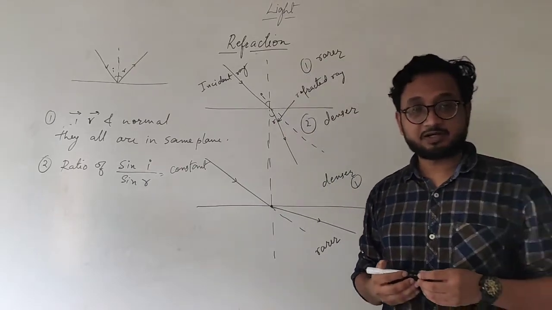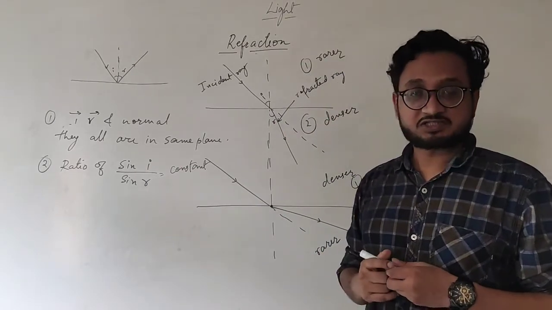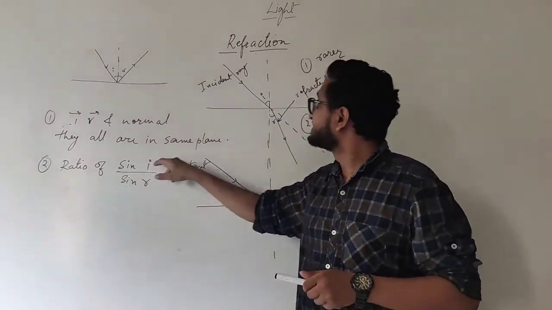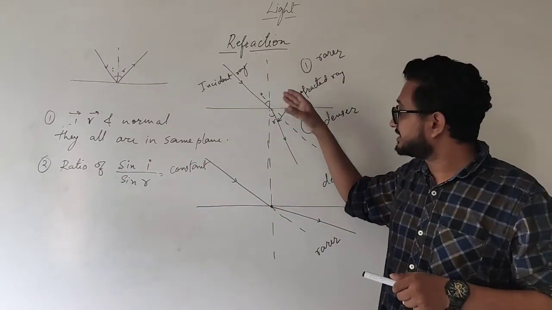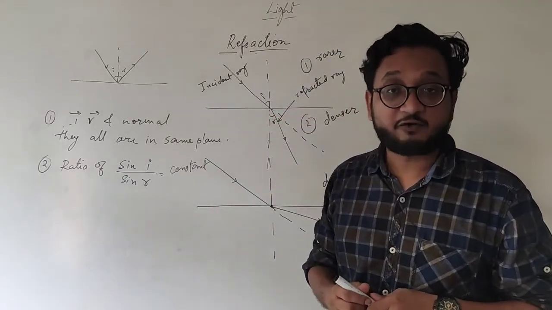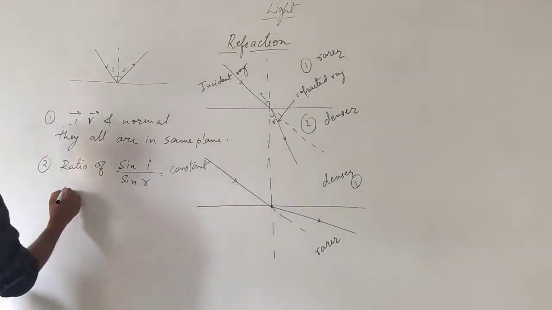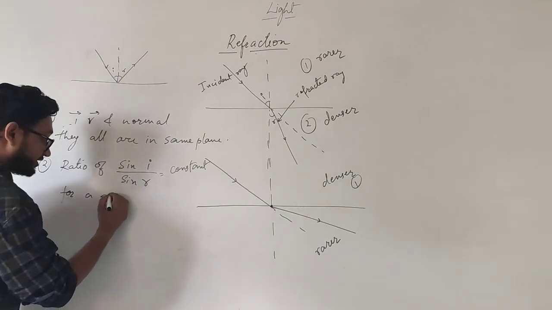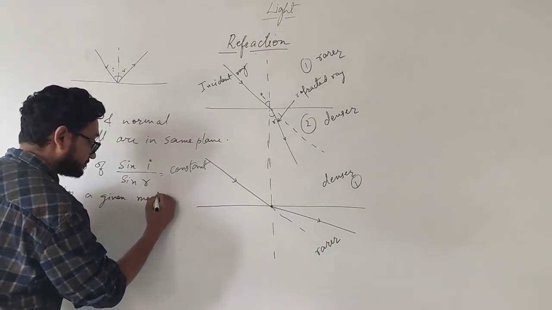I repeat my statement. The second law of refraction states that the ratio of the sine of the angle of incidence to the sine of the angle of refraction is always constant for a given medium.